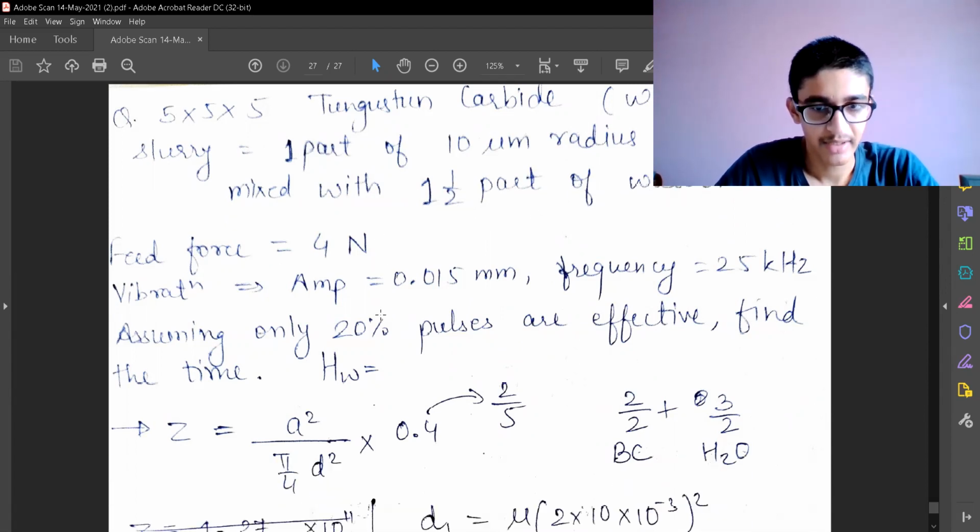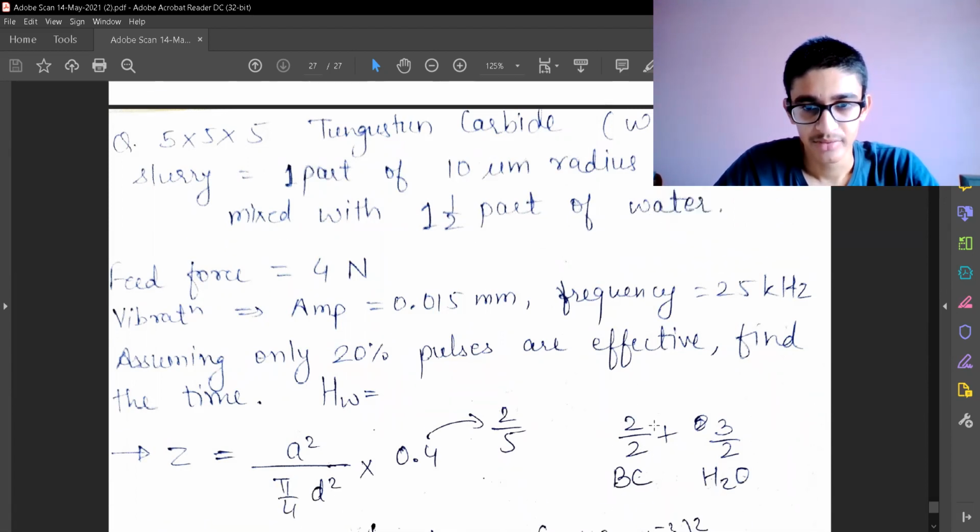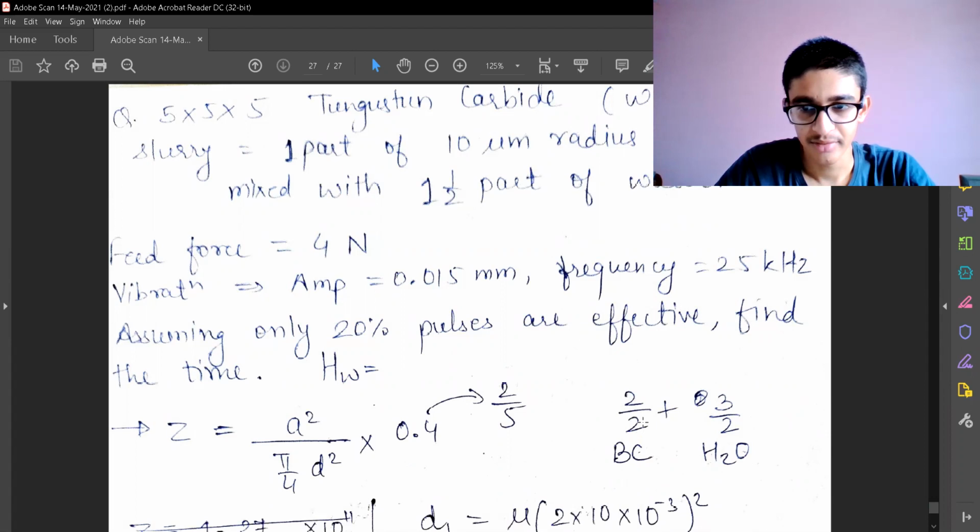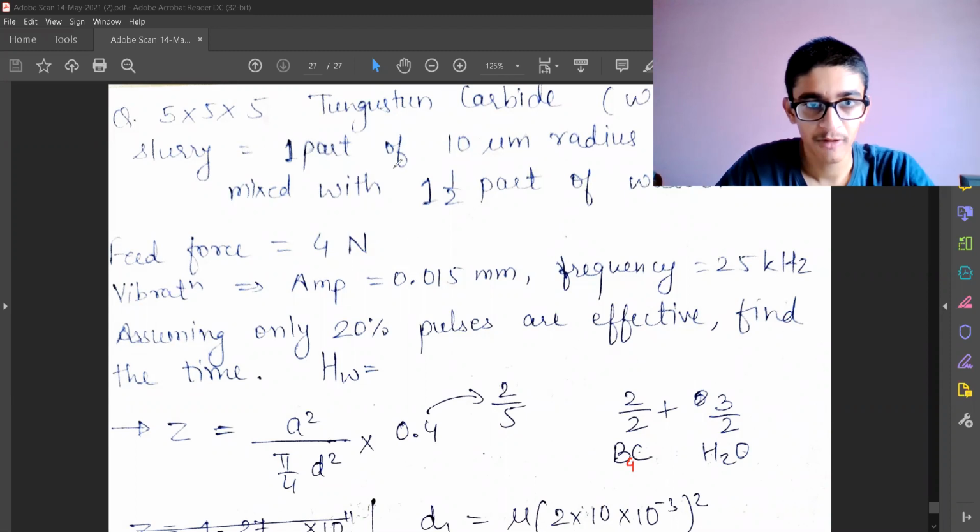That is what I'll explain. So this is 2 by 2 part. So this is actually one part of B4C and 3 by 2 part of water, and 1 part I have written as 2 by 2 part. So B4C, this is boron carbide. So it should be B4C, not BC. And then the concentration of my particles will be 2 of 5 parts. So this is 2 of the total 5 parts of the numerator. So the concentration will be that 40% of the abrasive particles.